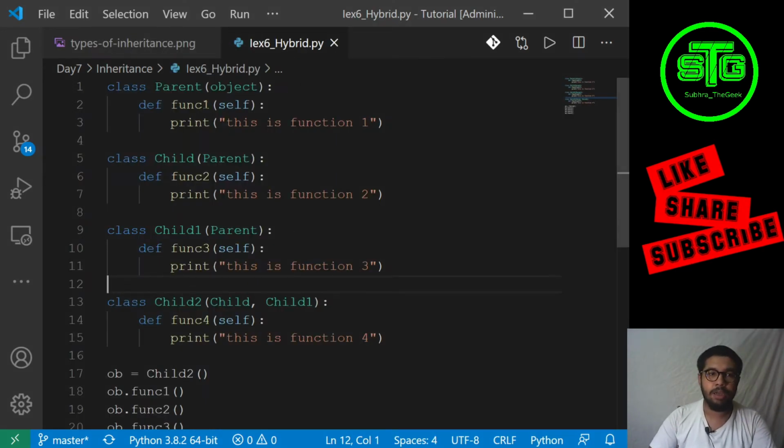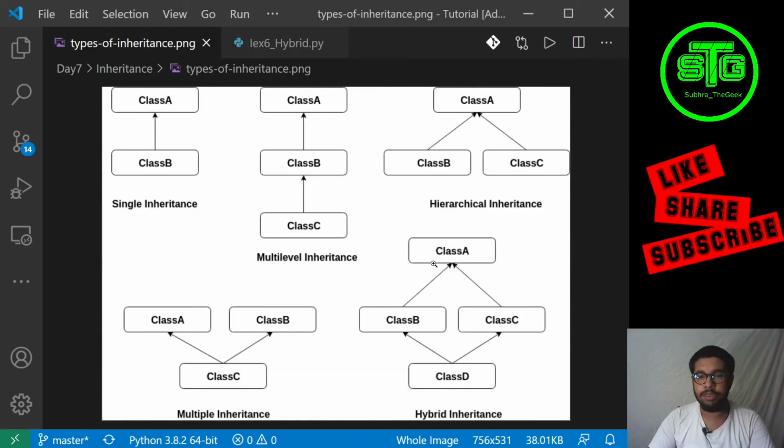So guys, hybrid inheritance. So we have a parent class. So again, let me show you this. This I am calling the parent class. This I am calling child 1. This I am calling child 2, and this I am calling child 3. Or this I am calling child 1 and child 2, and this is the parent class. Okay, we are clear about that.